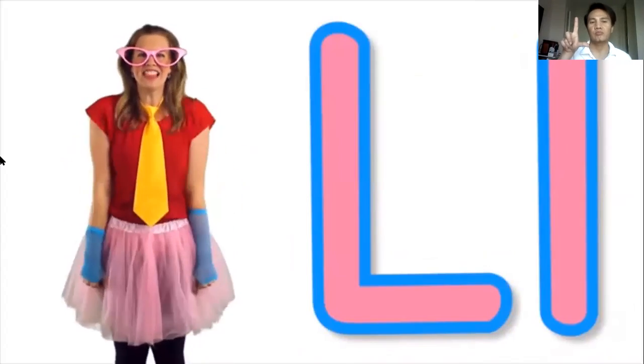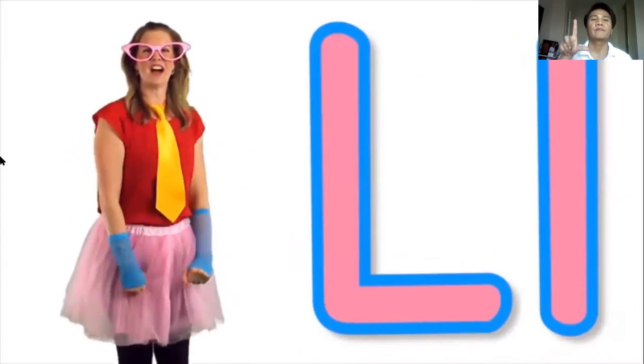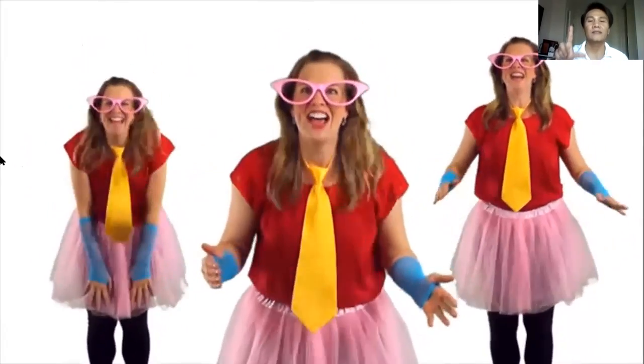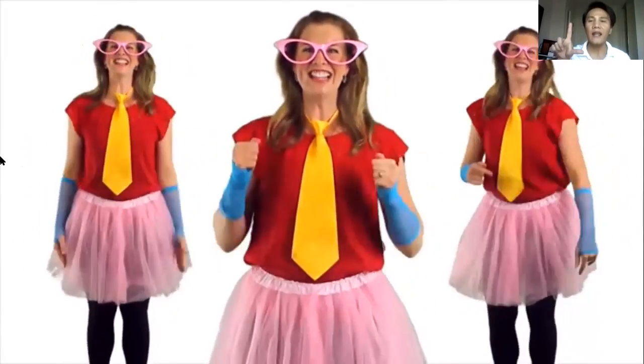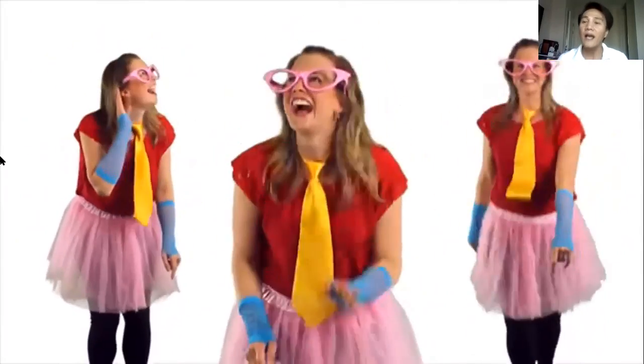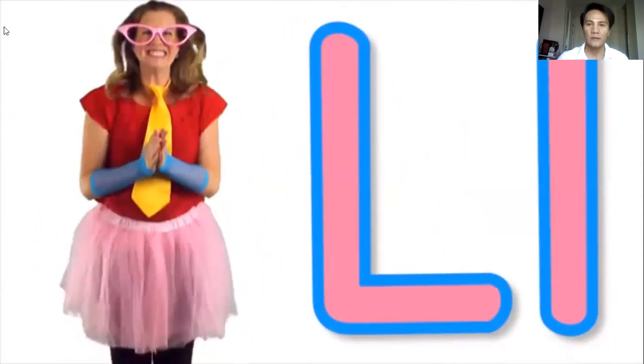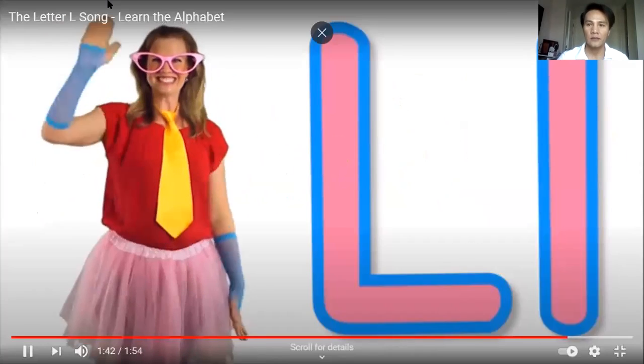Let's make the letter L sound. La, la, la, la, la, la, la, la. Your turn. La, la, la, la, la, la, la, la. L. Thanks for watching our video.